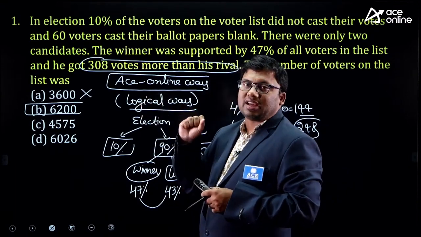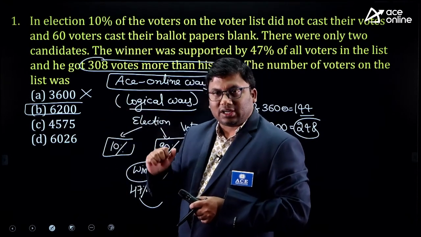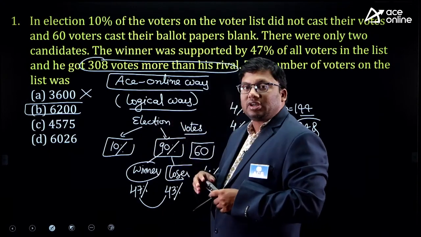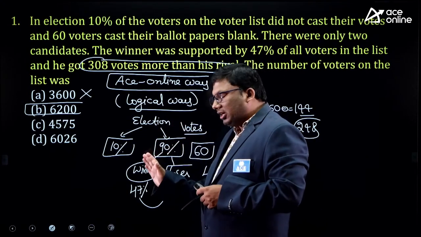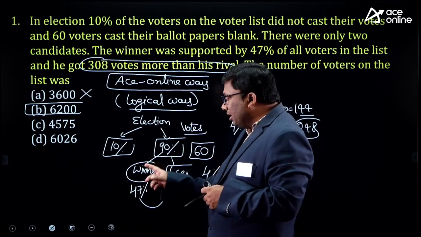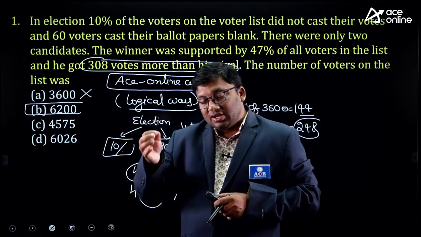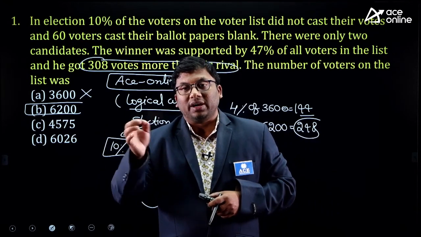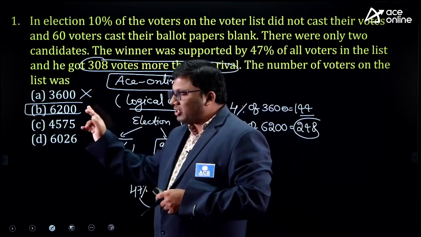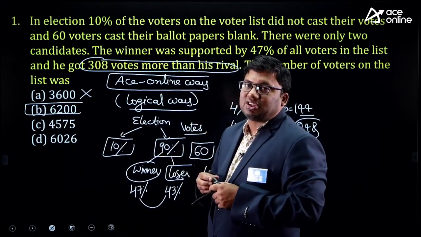There is an election that is happening in a particular place. There are certain people living in that particular place. 10% did not vote, 90% voted in the election, out of which the winner got 47% and the loser got 43%. The difference is 4%, and 60 people went to vote but they left the ballot paper blank. The difference is 4%. 4% of 6,200 is 248. Plus 60, it is 308.